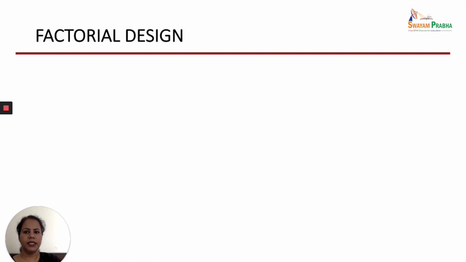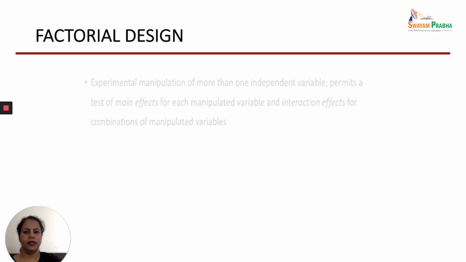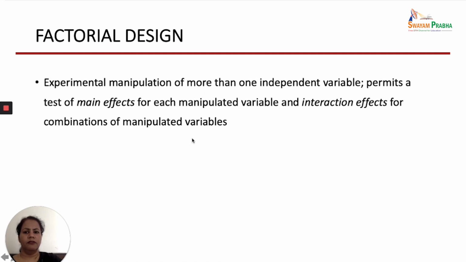The next important design is the factorial design. Factorial design helps us to manipulate more than one independent variable, where we can test the main effect of the independent variables plus the interaction effects also.